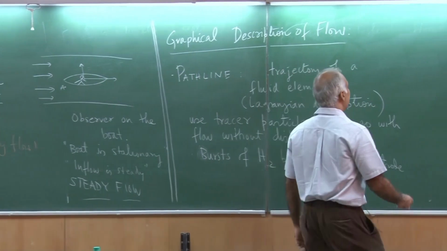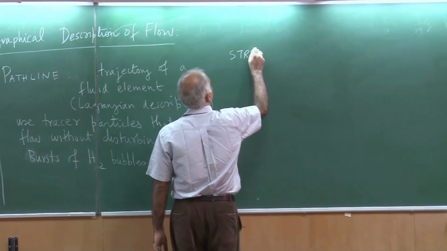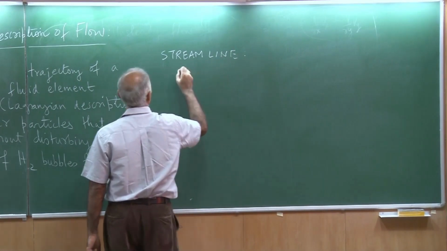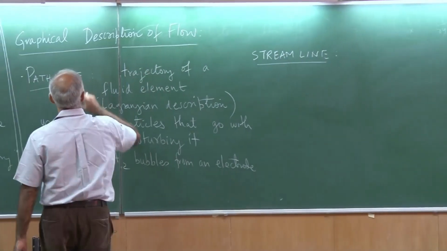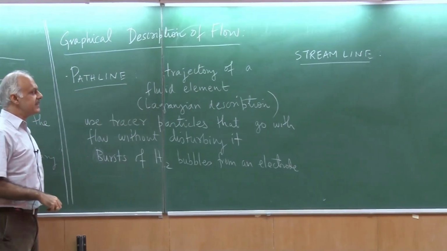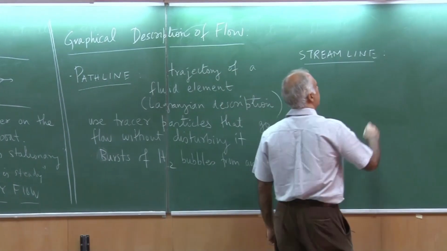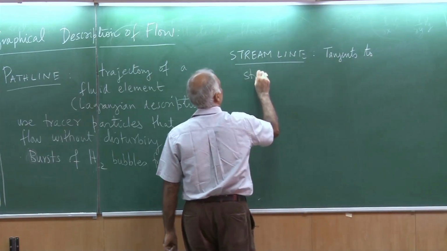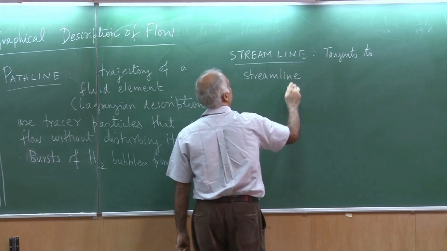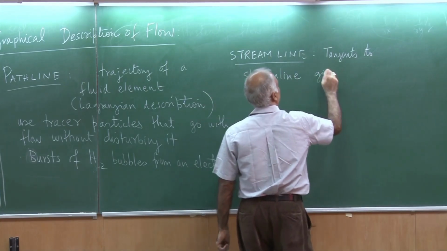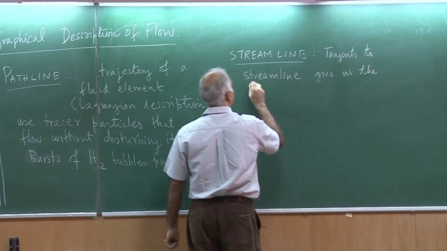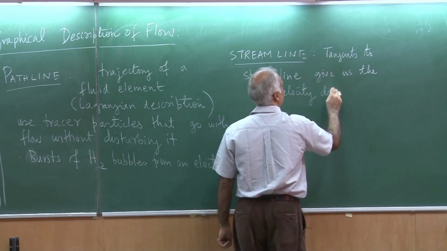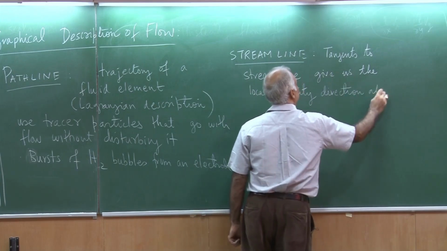Okay. The next thing I want to talk to you about is a streamline. So, streamline is another interesting concept where tangents to streamline give us the local velocity direction at each point.